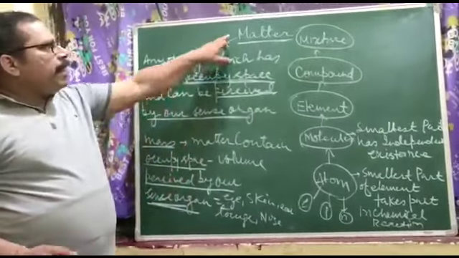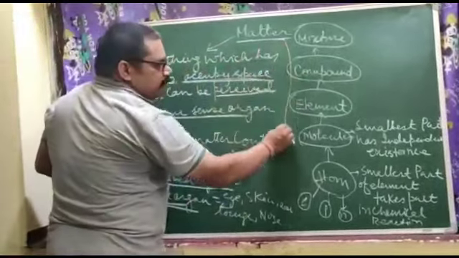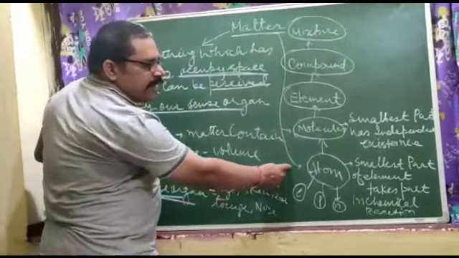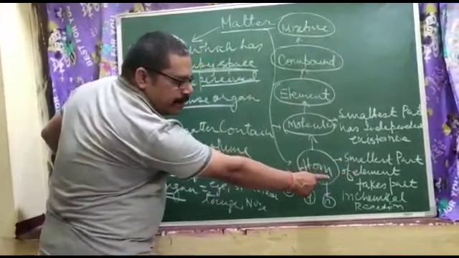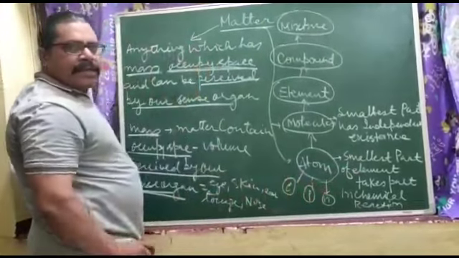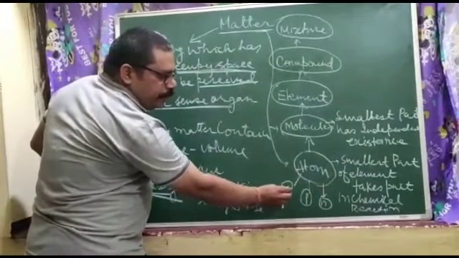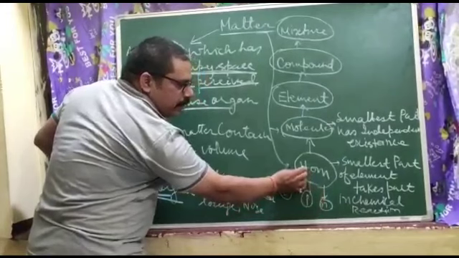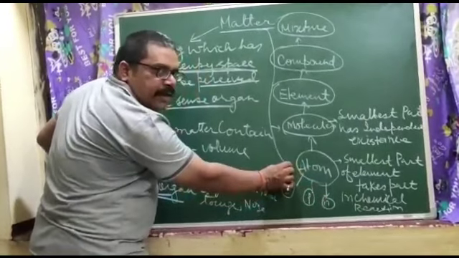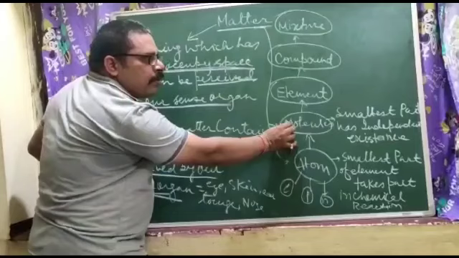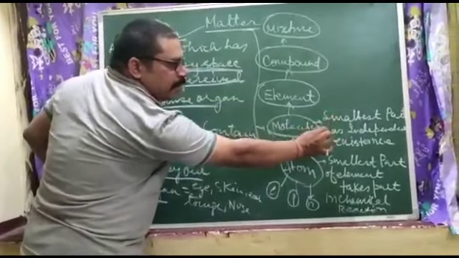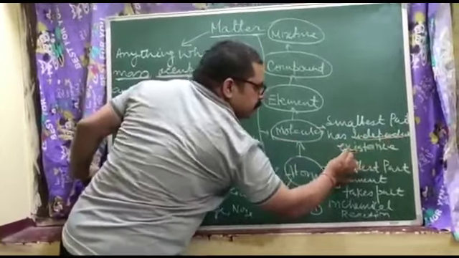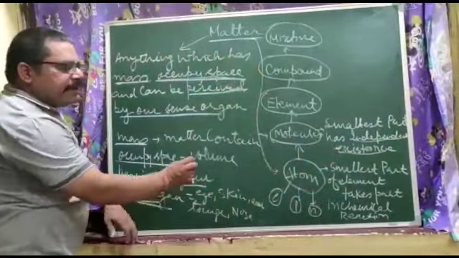Now, ultimately the matter is going to be composed of these 2 things, the atoms and molecules. What is the atom? The smallest part of an element that takes part in the chemical reaction. The atom is divided into 3 subatomic particles: electron, proton, neutron. Then atom is going to combine with atom and it forms the molecule. What is the molecule? The smallest part of the element which has the independent existence.